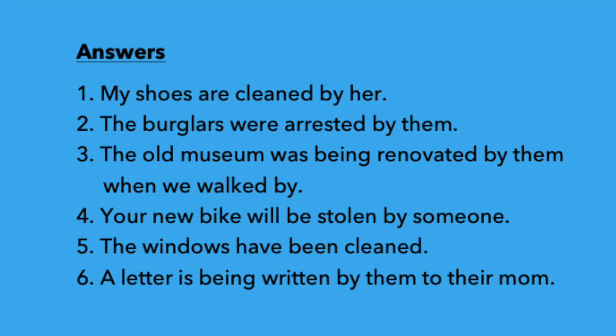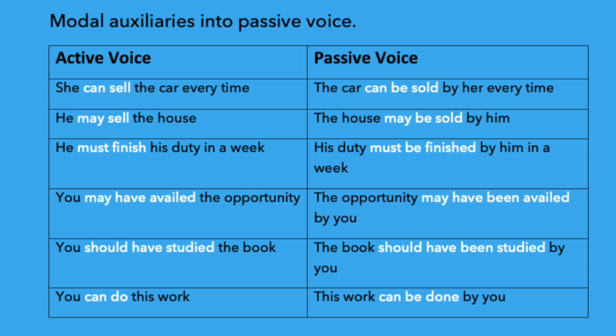So the answer is: a letter is being written by them to their mom. Let's solve some tricky examples. Convert these sentences into passive voice. She can sell the car every time. The object is car. As the object is car, we have to begin the sentence with the car, then the given auxiliary can. It is a modal auxiliary. Then add be and use the past participle form of the verb sell. Then it becomes the car can be sold by her every time.